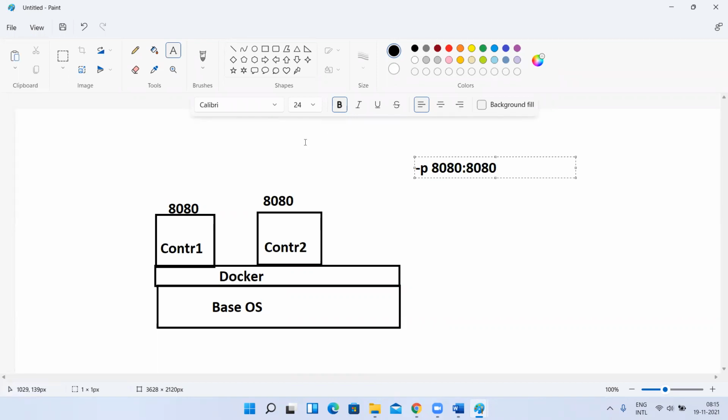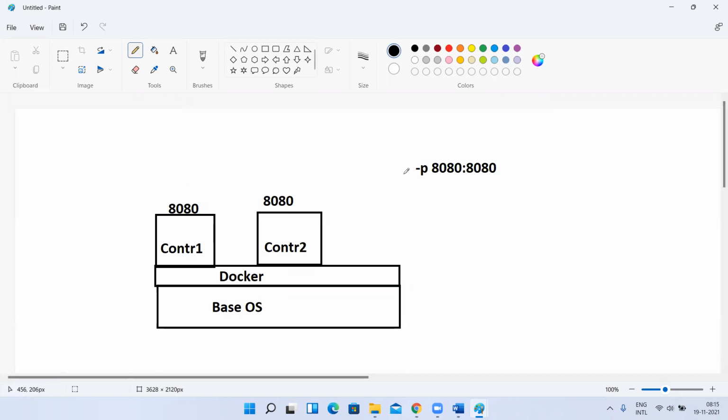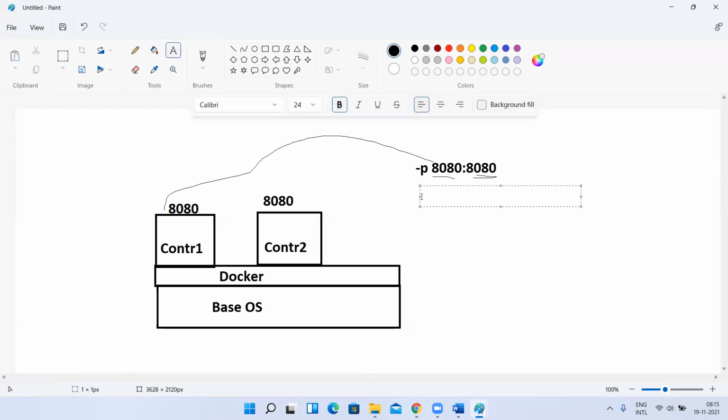So you have to tell this is my container port. If someone accesses the host with the 8080 port number, it has to be redirected to this container, like you are saying. So this is a host port, and this is a container port. Now, to expose this container while creating it, can I tell it like this?